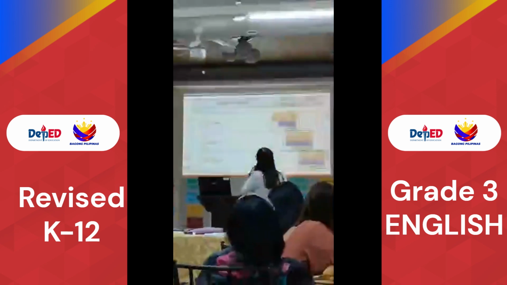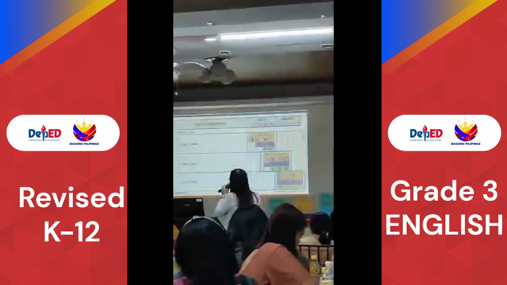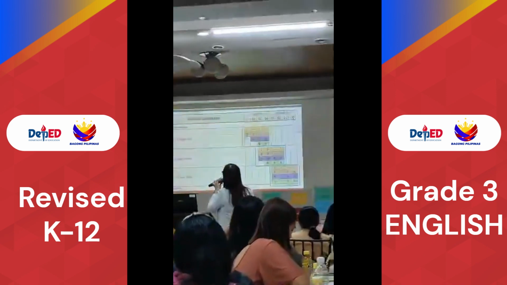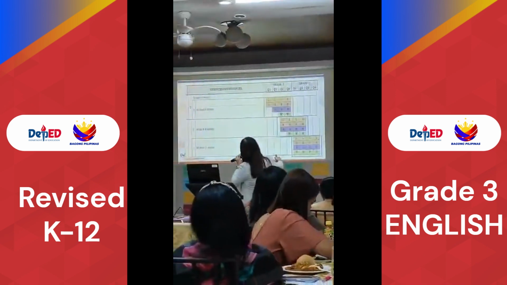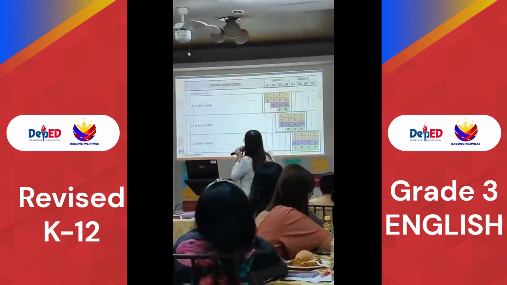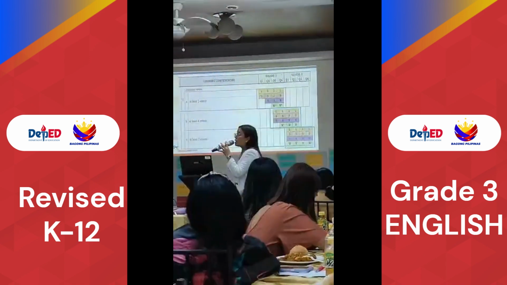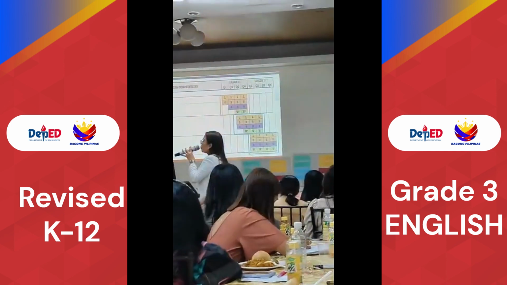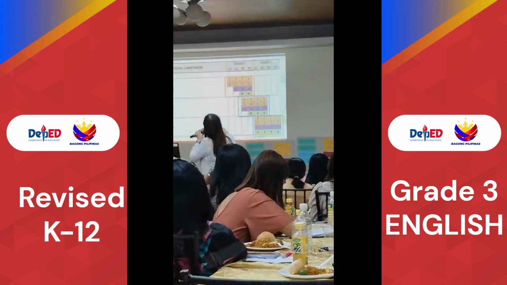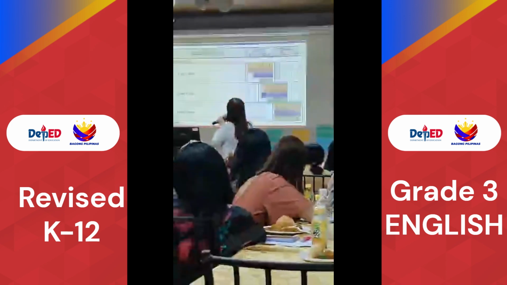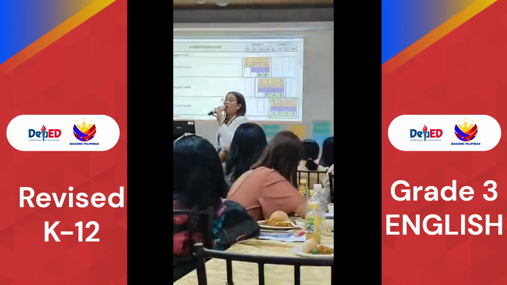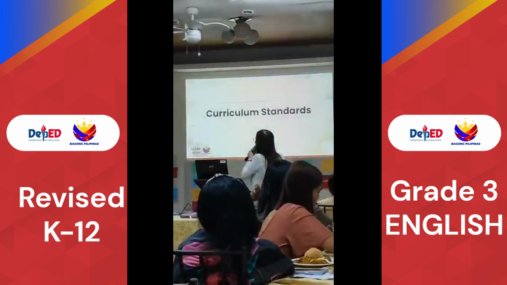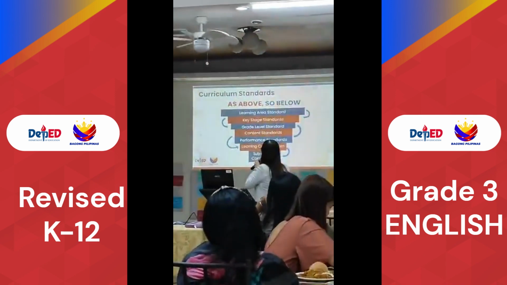What does it tell us? Sequence events. Okay? For this competency, you will have this from grades 2 to 3, quarters 1 to 4. Okay, that's through spiral learning progression. What is the difference between grade 2 and grade 3 across the 4 quarters? Number of heads. Okay. Now let's go into the curriculum standards of English.